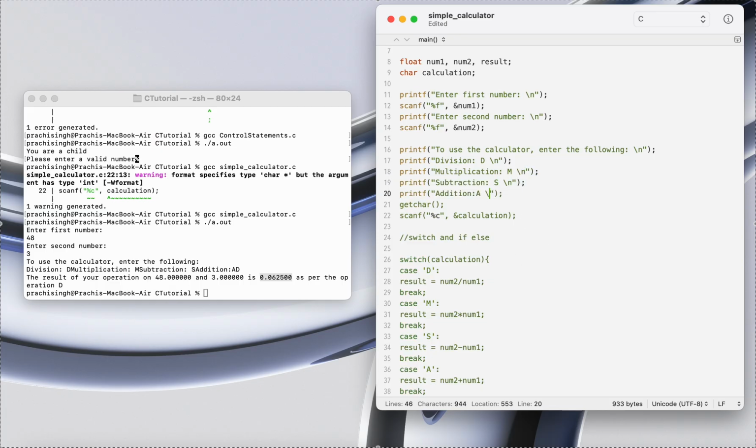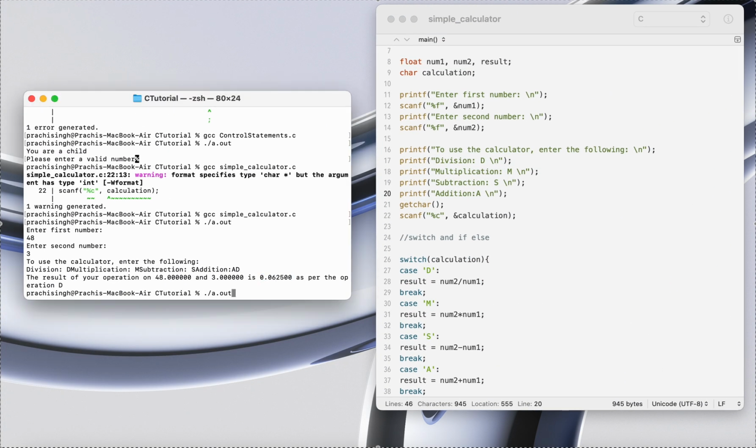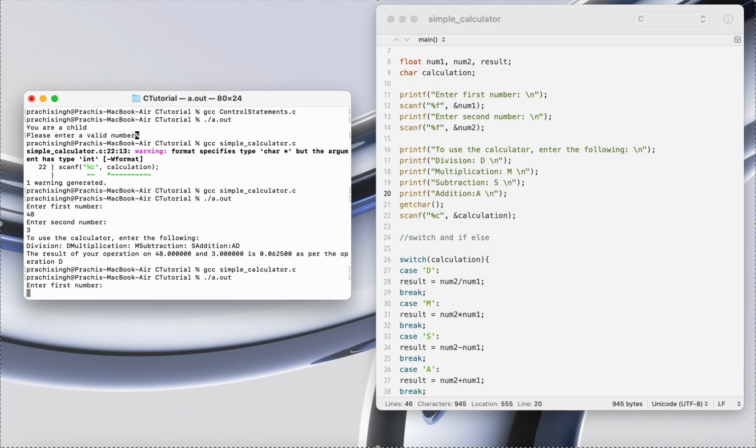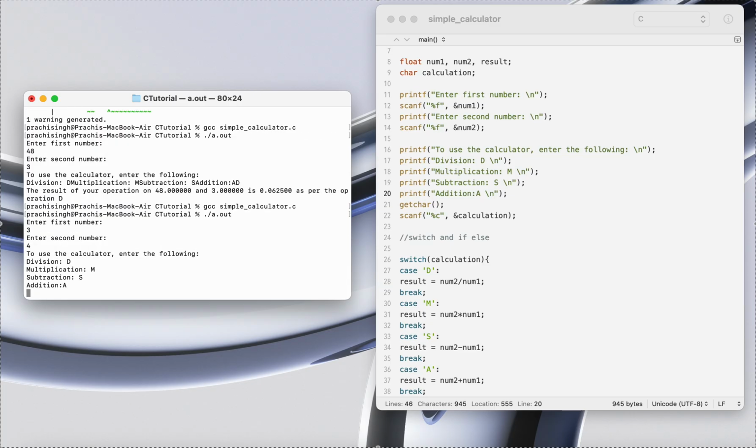So okay, I will compile it again just for the sake of it. Okay, so as we can see, for num1 I will enter maybe 3 this time, and my num2 will be 4. And yeah, so now it looks better.